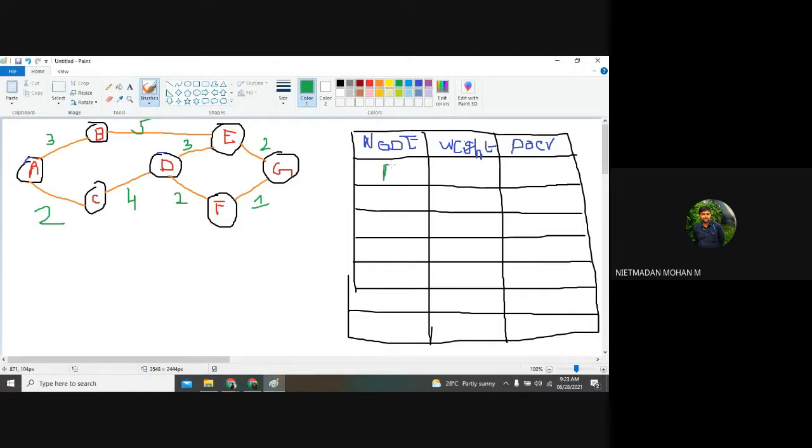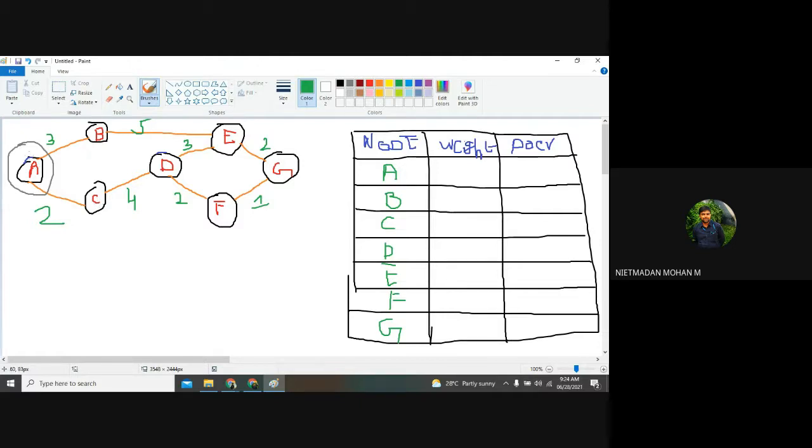And here the table will be represented like this: A, B, C, D, E, F, and G. So when you are writing the theory concept, you take the first node as your source node. What is the weight of the first node's neighbors? 3 or 2. 3 will be the weight for D and 2 will be the weight for C.